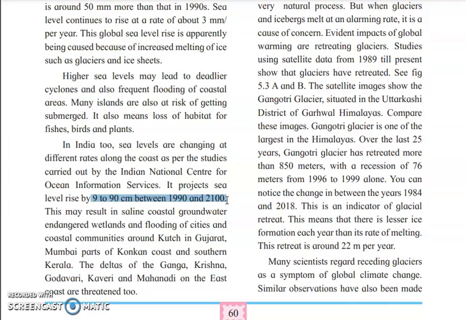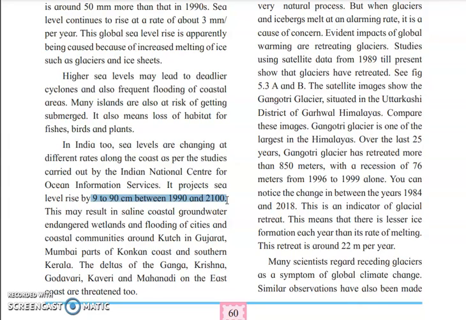It may result in saline coastal underground water, endangered wetlands, and flooding of cities and coastal communities around Kutch in Gujarat, Mumbai, parts of the Konkan coast and southern Kerala. The deltas of the Ganga, Krishna, Godavari, Kaveri, Mahanadi and the eastern coast are to be threatened.